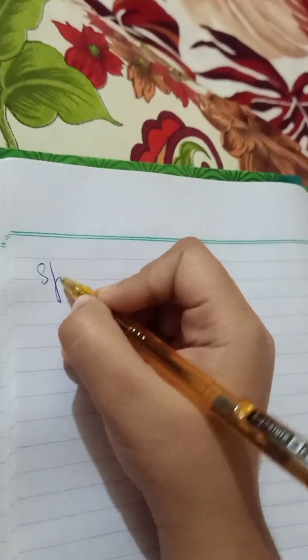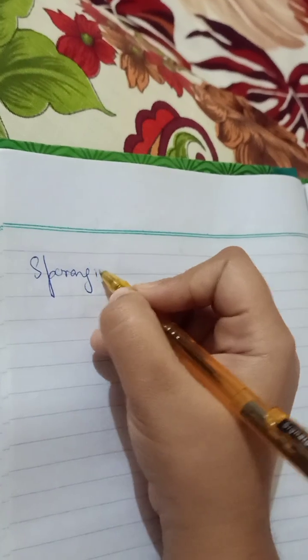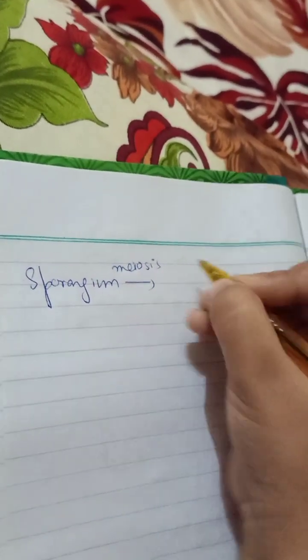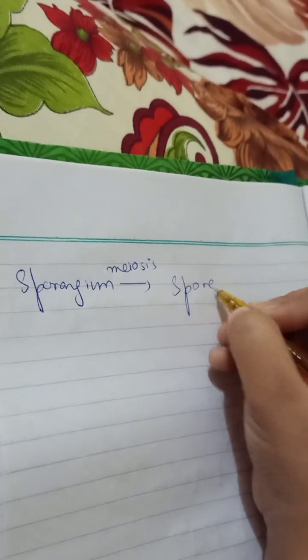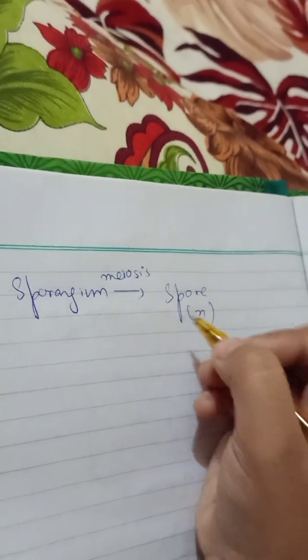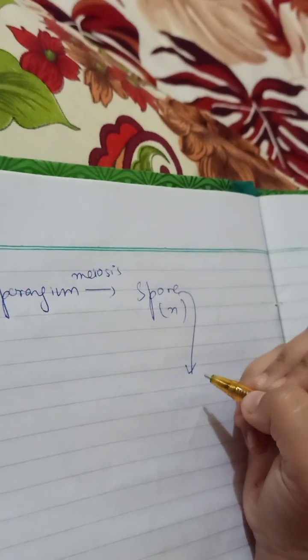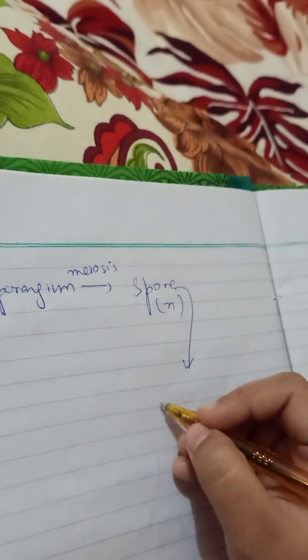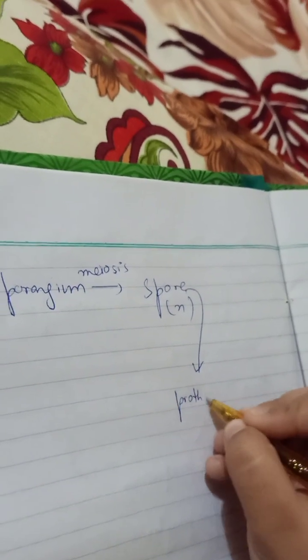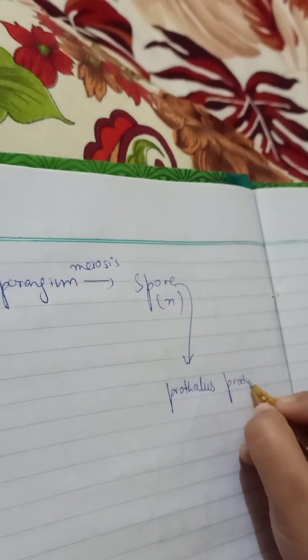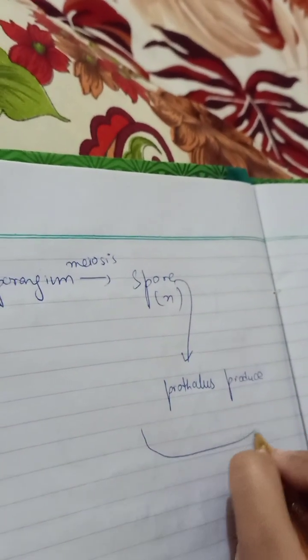So let's see the sporangium. The sporangium is a fruiting body in which meiosis will take place, and there will be the production of spores that are haploid, and they will fall on the ground. After germination they will produce a prothallus. The prothallus is a gametophyte structure.